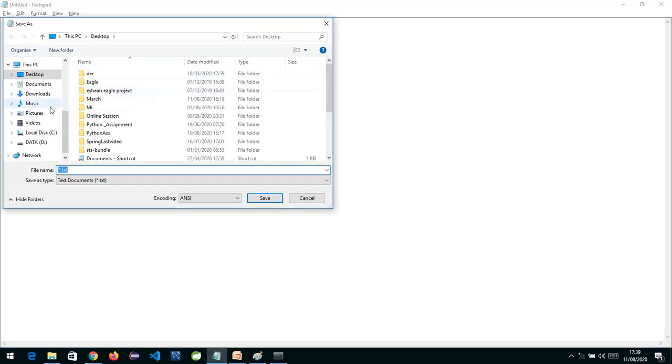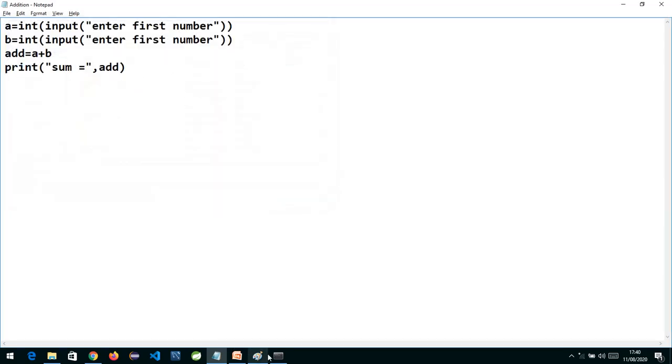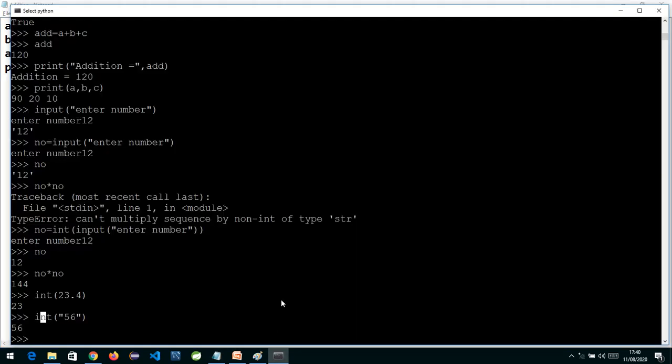Now I'll save this file, save as. You can save wherever you want. Suppose I save it in D: and name the file Addition.py. You change the type from text, because we don't want text, so convert it. It's in D:. Okay, say save. Now once we save it, this is my py file I have created. Now we'll try to exit from this command prompt mode.